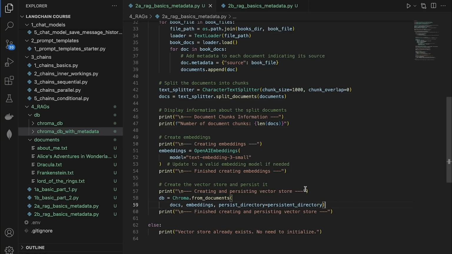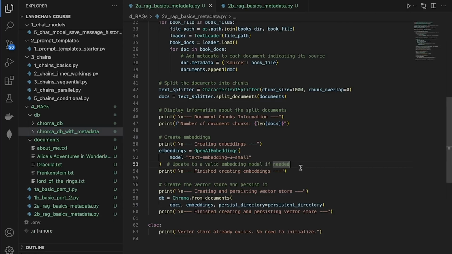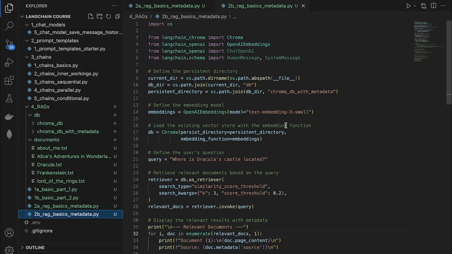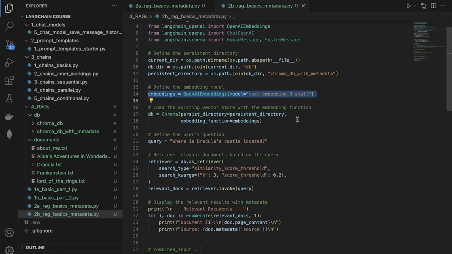And as I already told you at the start, I've already run this file, so I already got the DB file created with all the chunks embedded. So let's now go to the next section where we can actually ask questions to the RAG system. What we're going to do here is pretty much the same. We point the file to the new DB location that we've just created a minute ago. So this was the DB name, if you remember. So this line loads the DB file up. So we provide the location as well as the embedding model.